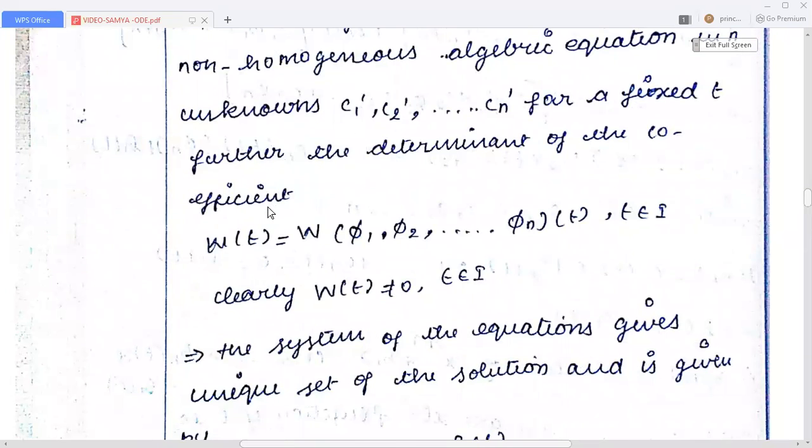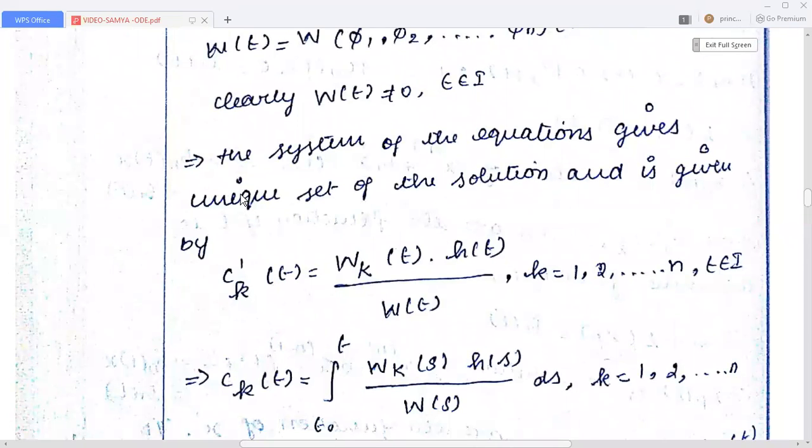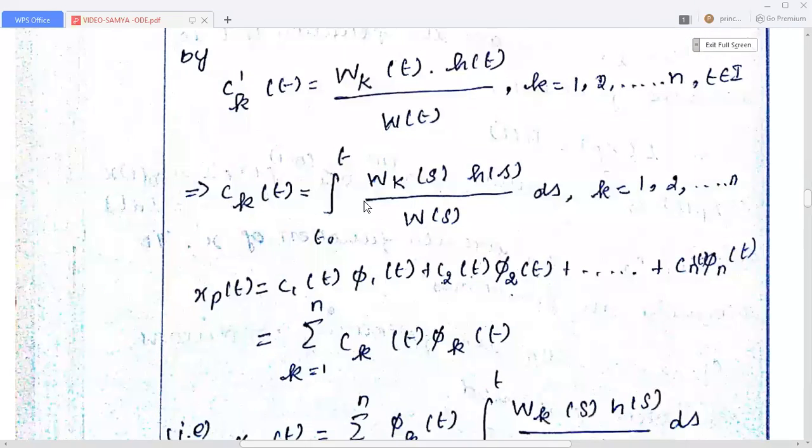Further, the determinant of the coefficients W of t is equal to W of pi 1, pi 2, pi 3, etc. pi n of t. So clearly, this W of t is not equal to 0. This implies the system of equations gives a unique set of solutions, and is given by Ck dash of t equal to Wk of t into h of t divided by W of t, where k runs from 1 to n.